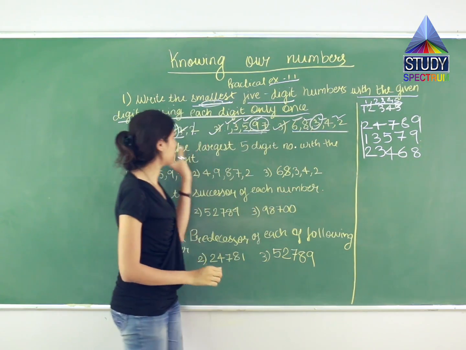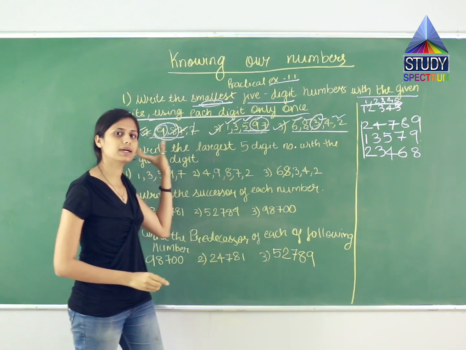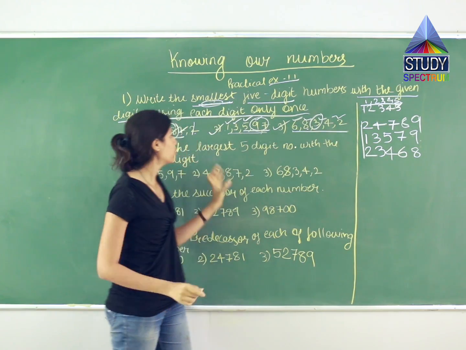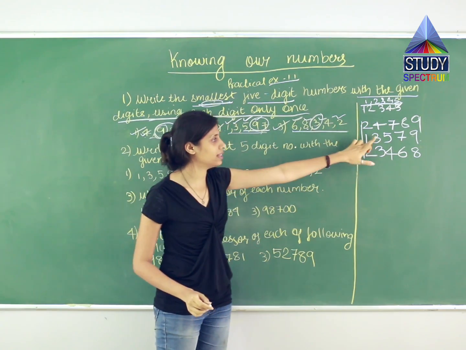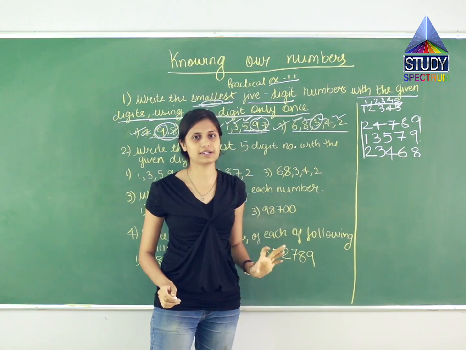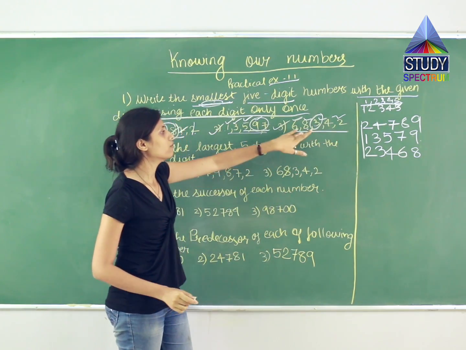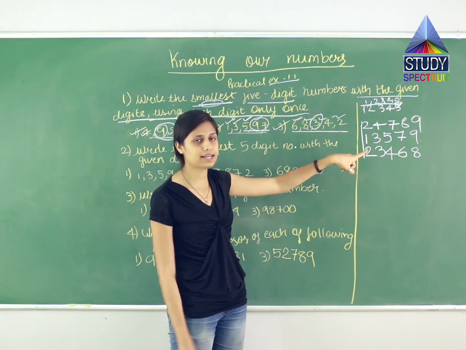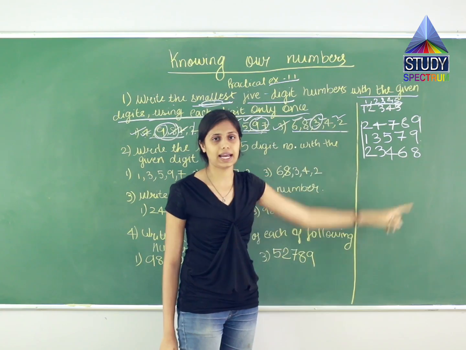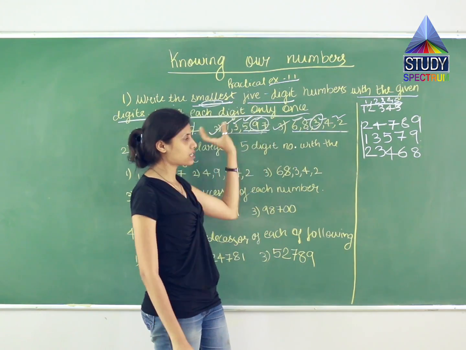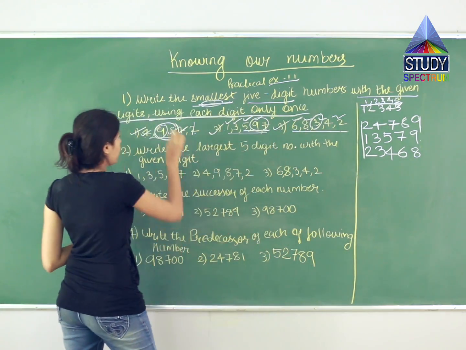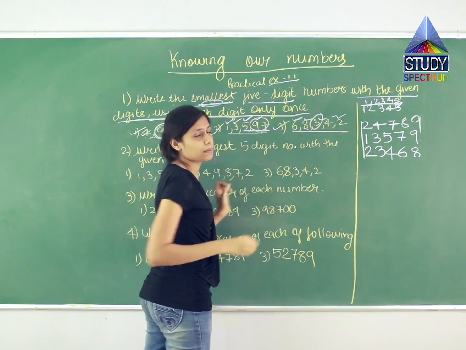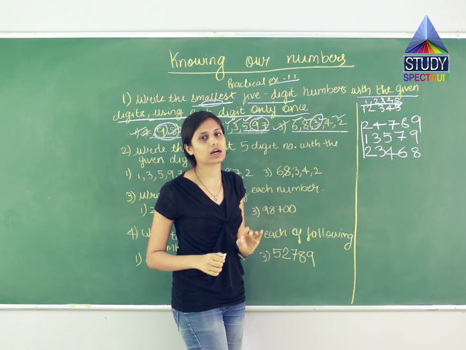In 5 digits, the smallest number that I can get is 2, 4, 7, 8 and 9. From these 5 digits I can get 1, 3, 5, 7, 9, the smallest number. From these available digits, I can get the 5-digit smallest number as 2, 3, 4, 6 and 8. So they did not ask for the smallest digit of each. They are asking you to write the smallest 5-digit numbers. Means what? From these, you have to write the smallest one.